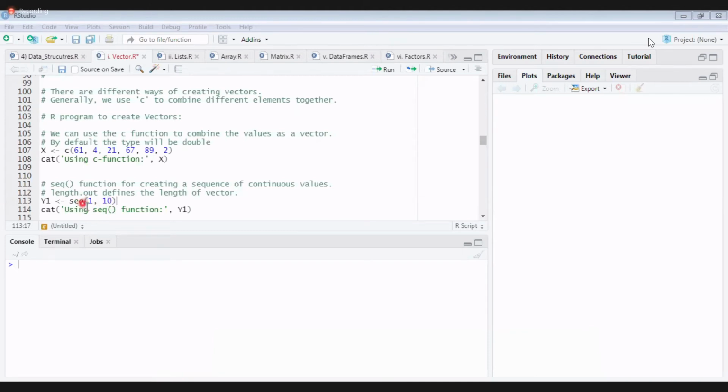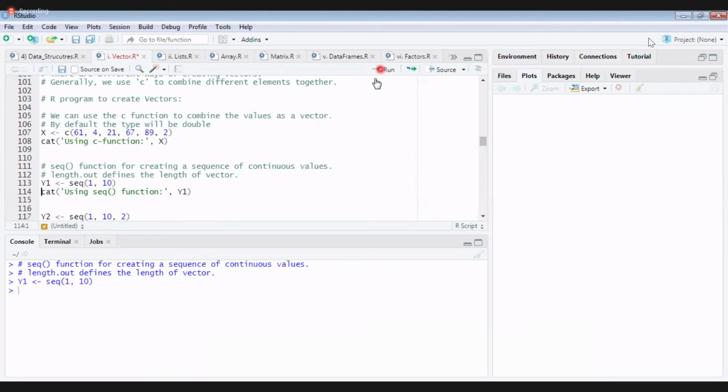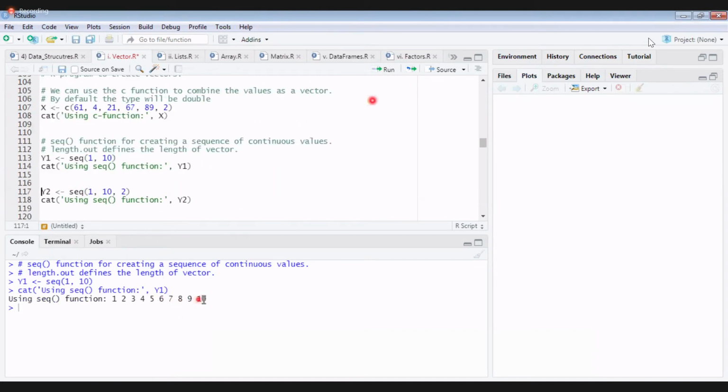If it was range, what would it have printed, 1 to 10 or 1 to 9? Forget that. seq will print from 1 to 10. See here, 10 is also included.